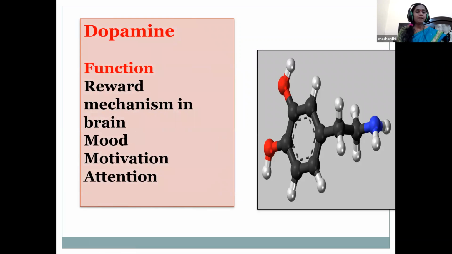Dopamine. This plays an important role in how we feel pleasure. The feel-good neurotransmitter is dopamine. When we are in any situation where we are feeling very happy, this is due to the release of dopamine. It is a happy memory, or a part of the brain's reward mechanism. So this is the feel-pleasure neurotransmitter, we can say, children.